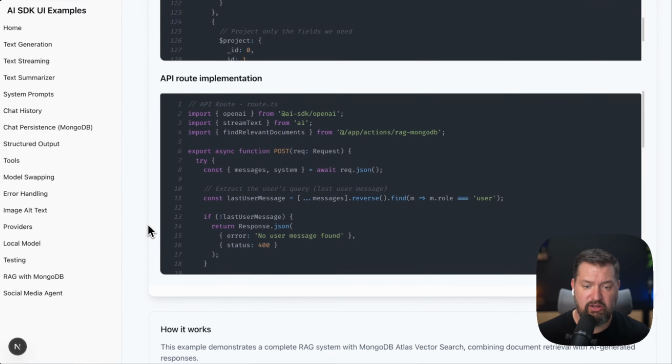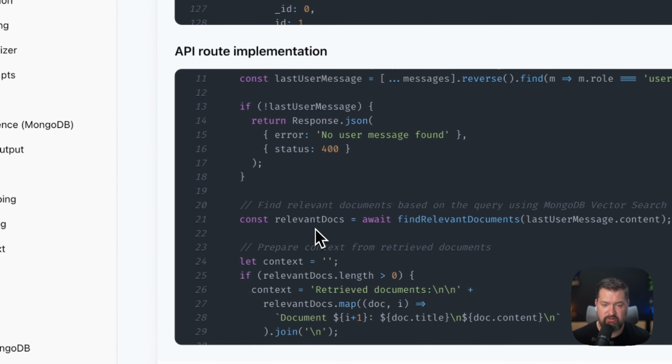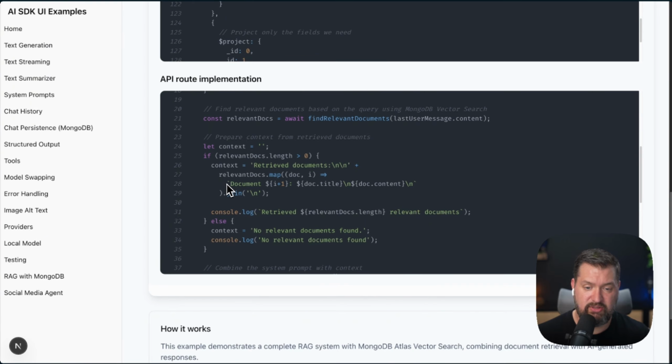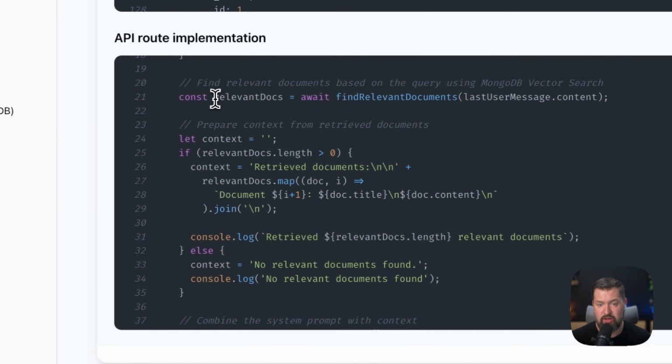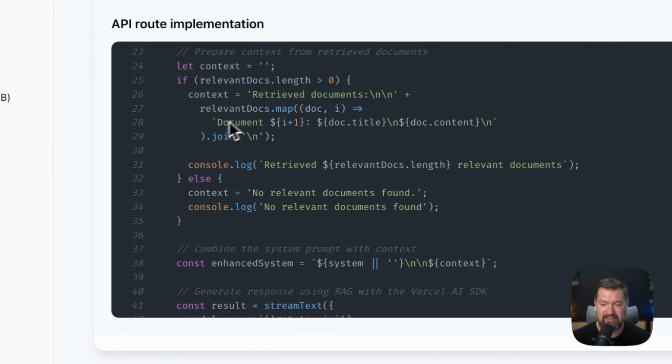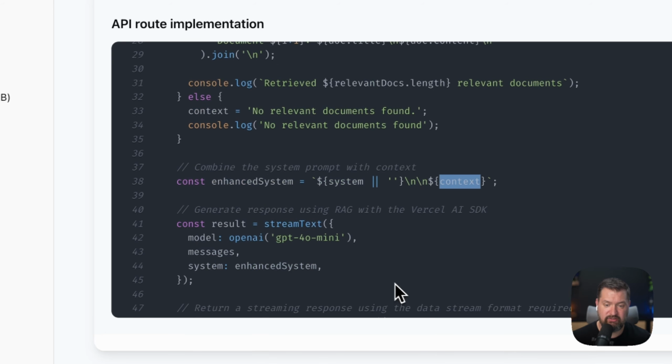So on the API route, very, very simple with a streamText where we're just sending and receiving messages to the AI. The only difference here is that we are getting the relevant docs from our findRelevantDocuments server action, and then we're injecting that into our enhanced system prompt, adding more context before sending it to the LLM.